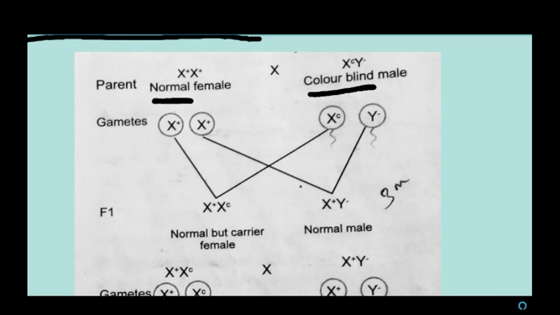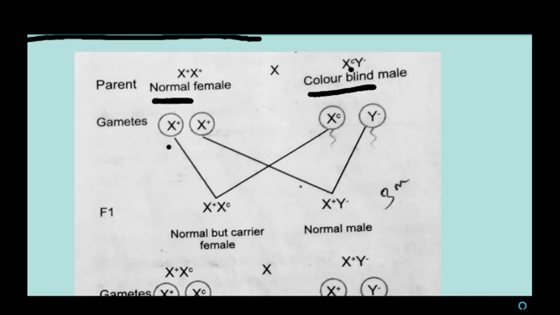But here, above this X chromosome, C is indicated. So this C represents the recessive gene, and near the Y, minus is given. That means it does not possess the corresponding allele for that gene, so it is represented as minus. So the female is homozygous.